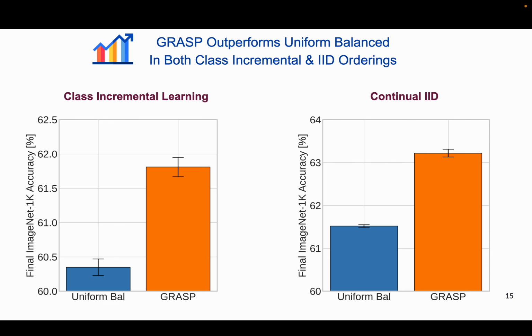An ideal rehearsal policy should excel regardless of distribution. Class incremental learning is an extreme adversarial setting where catastrophic forgetting is severe. Here we considered the other extreme, the independent and identically distributed, or IID, setting, where catastrophic forgetting is minimal. In this slide, we show that GRASP surpasses the uniform balanced policy in both class incremental learning and continual IID orderings. This demonstrates that GRASP works well with arbitrary data ordering. We also conducted a statistical analysis. McNemar's test showed a significant difference between GRASP and uniform balanced policies.